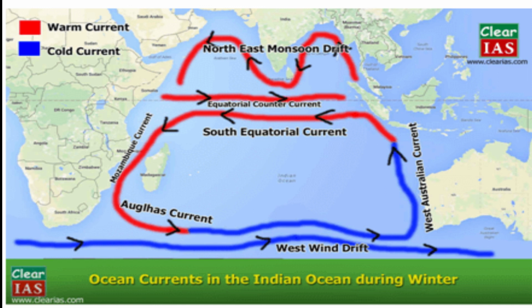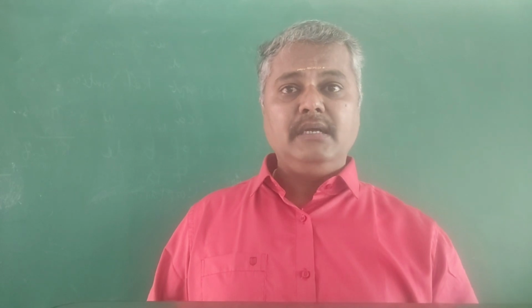Okay, and last one is our Indian Ocean. There is one cold current, called the West Australian current. Its effect is that it leads to foggy conditions along the western coast of Australia. It helped in the formation of the West Australian desert. Okay, these are the things available for this lesson, students.